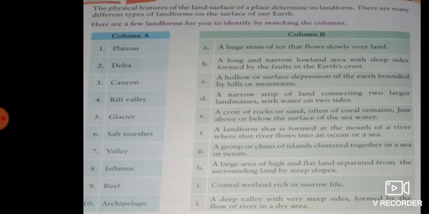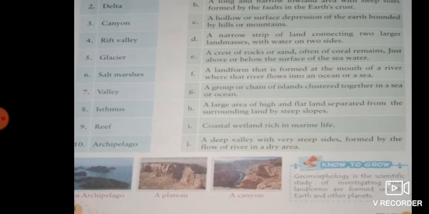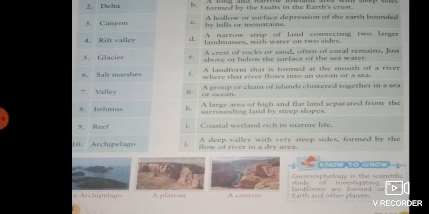The valley is a hollow or surface depression of the earth bounded by hills or mountains, so it's called a valley. It's a very deep type of landform, like a hollow, and it is bounded by the hills or mountains.